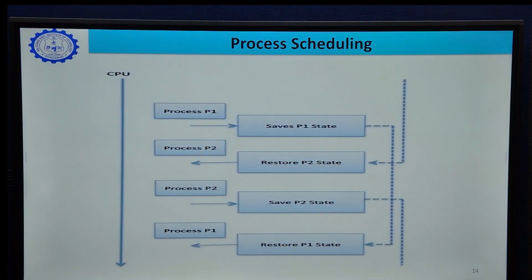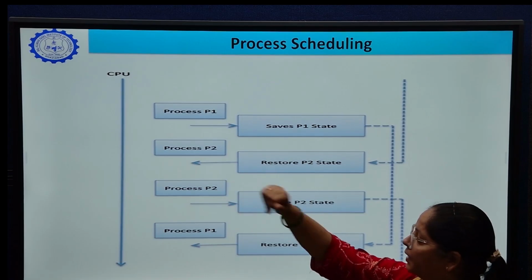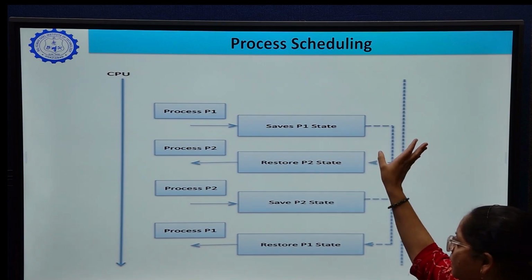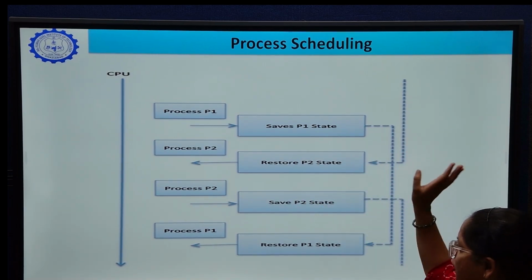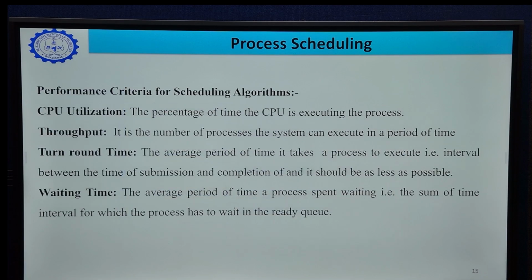Here is the state diagram where process P1 is currently executing. Then we save the state of process P1 and give the processor to process P2. After some time we may save the state of process P2 and restore process P1. Hence the CPU will always be busy.